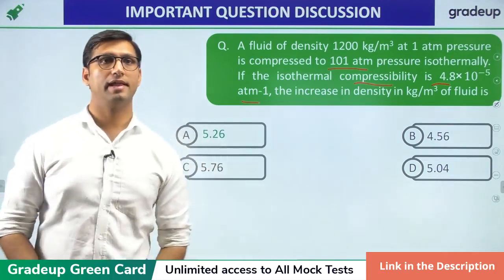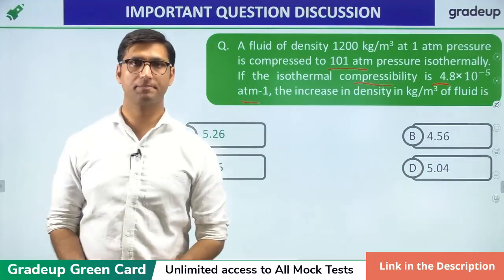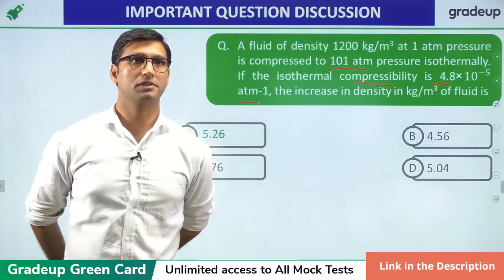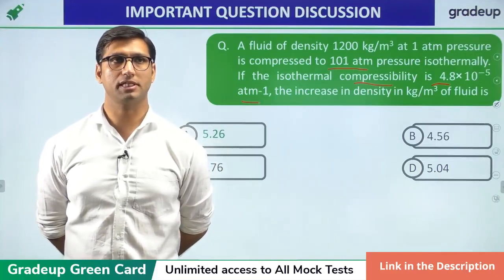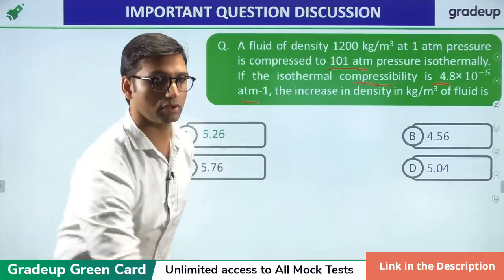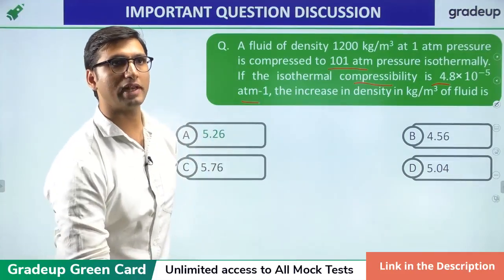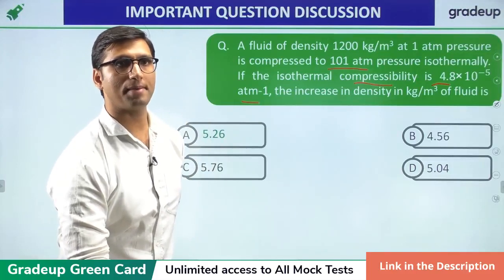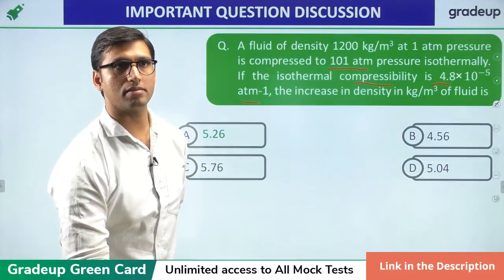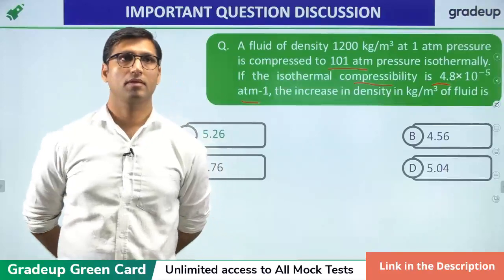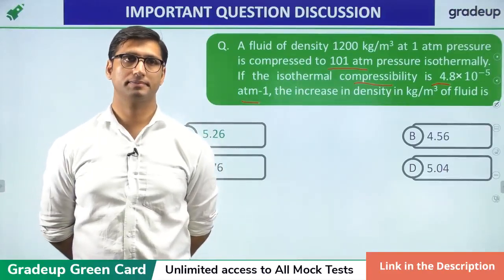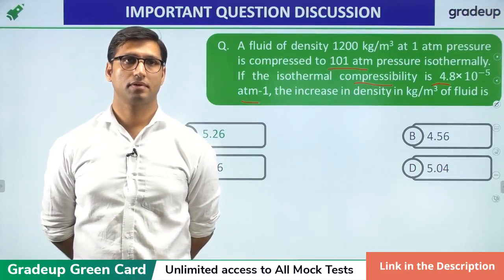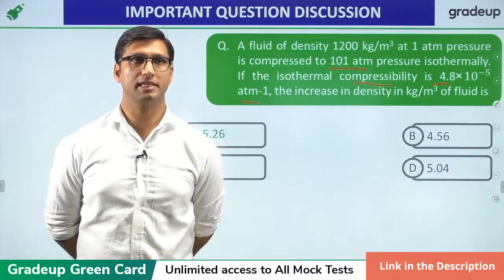Happy Singh, Hiten Navdar is getting option C. Ganesh Kumar is getting option C. Jay Prakash on the app is also getting option C. Okay, let's see what is the right answer for this question. I am going to take the answers. Those who are in the app, please mark your right answer. Abhinandan Kumar is getting option C.